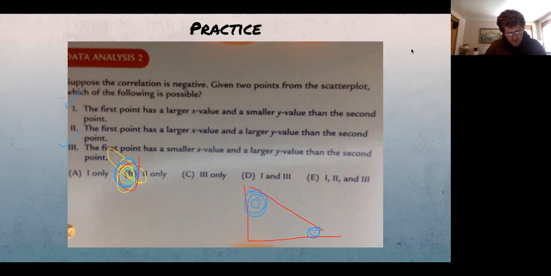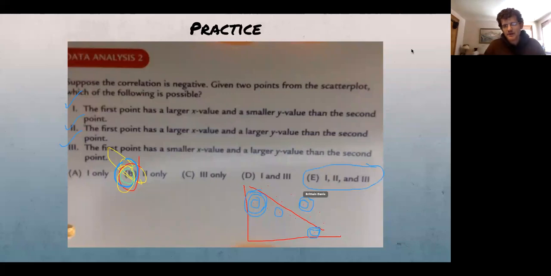The first point has a larger x value and a larger y value than the second point. So now I'm going to pick this point and this point. And this one right here is going to be my first one. So this one has a larger x value and a larger y value than the second. So that one's possible too. The answer is all three of these situations are possible.